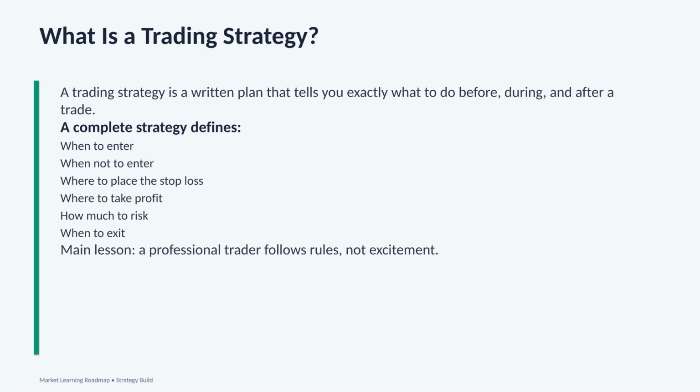Now, let's define what a trading strategy is. A trading strategy is a written plan that tells you exactly what to do before, during, and after a trade. This is important because trading without a strategy usually leads to emotional decisions. A trader without a plan may enter because of excitement, fear of missing out, or because price is moving fast. But a trader with a strategy has rules.